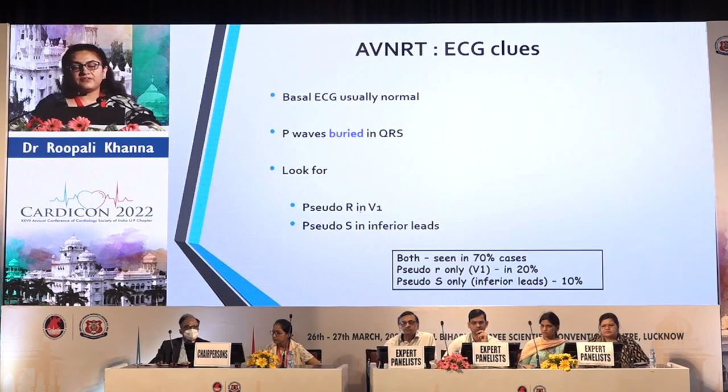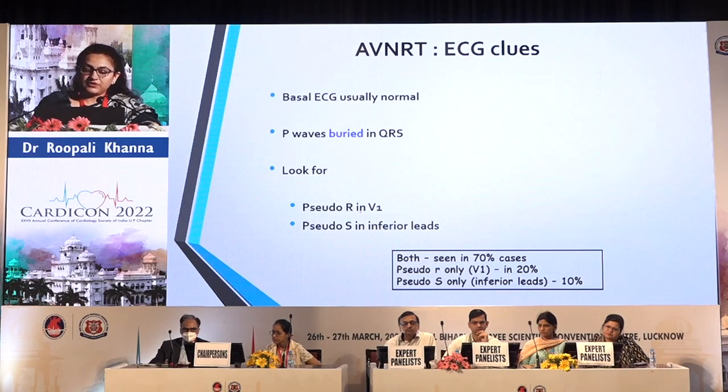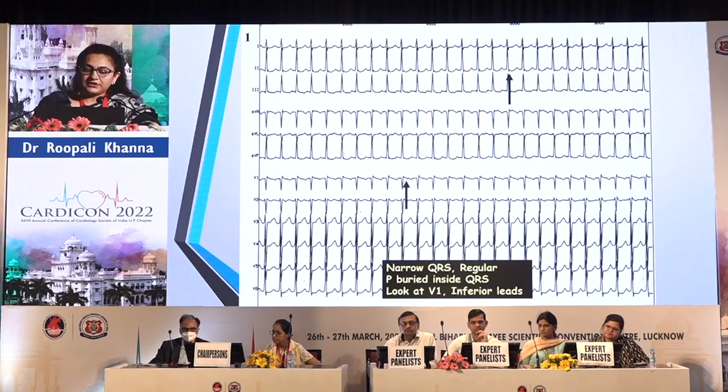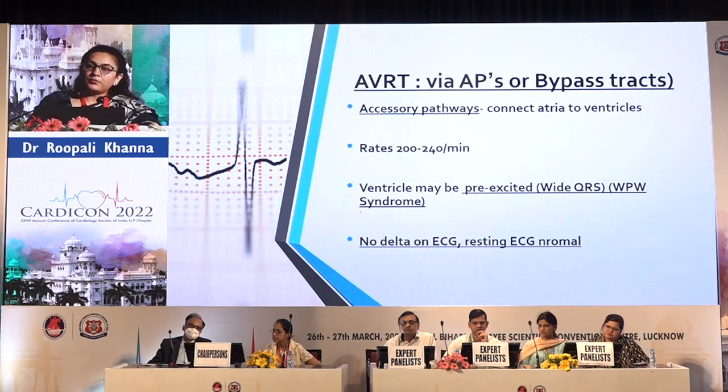So what is AVNRT? AVNRT is basically a slow-fast pathway in the AV node. In these cases, the baseline ECG would be normal, but during the tachycardia, the P waves will be buried inside the QRS, so we can get a pseudo R wave in V1 and a pseudo S wave in the inferior leads. If we see this ECG, there is a subtle R wave or a deflection post QRS, suggestive of AVNRT.